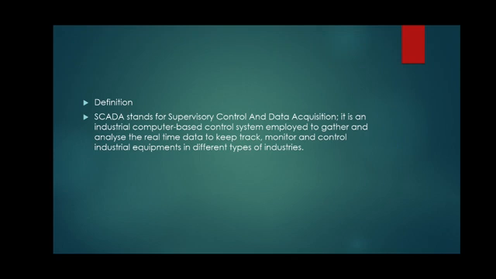At that time, in order to control the different processes in different units of such large industries, we require some control systems, and the overall control system we call an industrial control system. So SCADA is one type of control system.